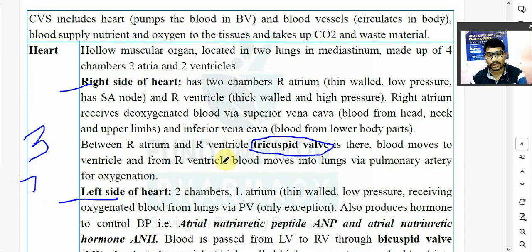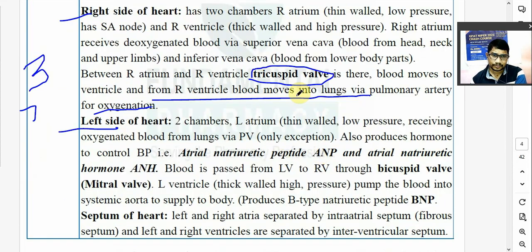नॉर्मली क्या होता है कि auricle atrium में ब्लड आएगा, उसके बाद ventricle में जाएगा, ठीक है? So कभी कभी ventricle से भी ब्लड atrium में जा सकता है. So to prevent that there is a valves in the heart. So in between right atrium and right ventricle, tricuspid valve is there. Blood will move from right auricle to the right ventricle, and from right ventricle, blood will move to the lungs via pulmonary artery for oxygenation. Right?